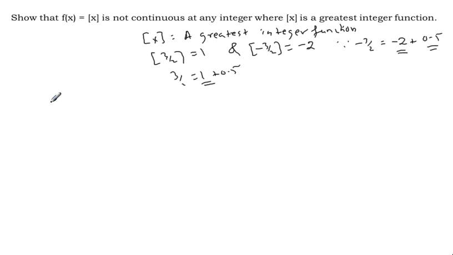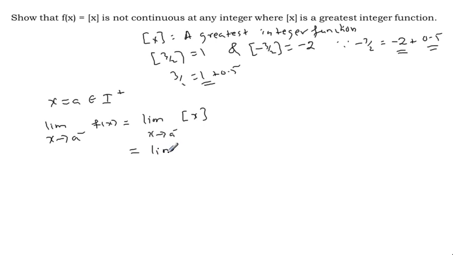integer value. So let us take x equal to a, belongs to I, the integers. We can take any integer. First, the left limit. Limit x approaches a from the left side, f of x is equal to limit x approaches a minus of square bracket of x.